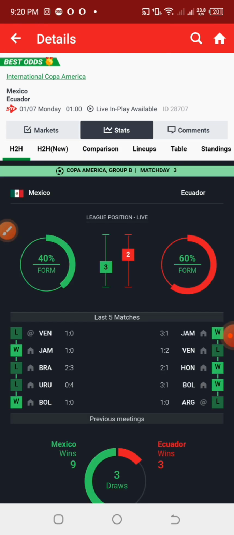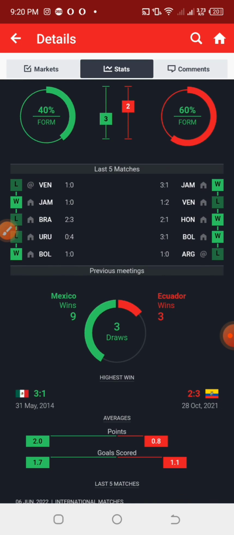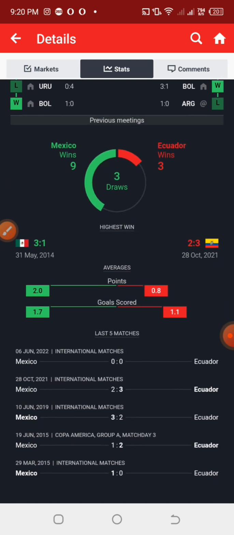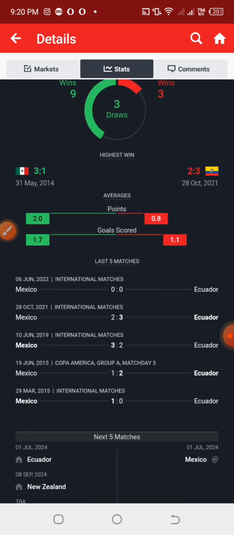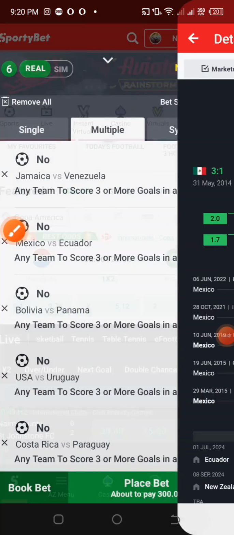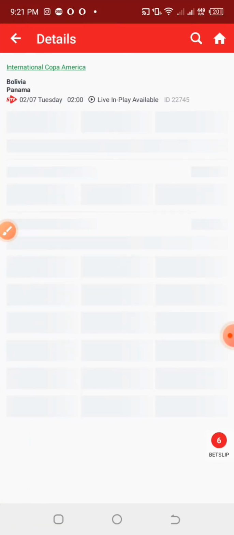I'm going to check the match between Mexico and Ecuador. I will check the last previous games that they've had with other teams. In the particular match, Mexico lost to Uruguay by 4 goals to nothing. Checking the away team also, their goal difference is not that common, up to 3 goals. And checking their last previous games against each other, they don't really have a goal difference like that.